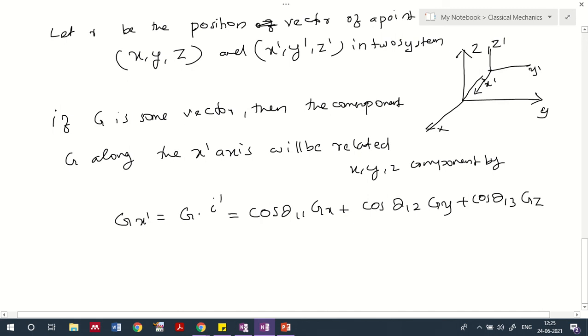And if you have some vector with a component along x dash, we have also seen how to relate that to the xyz axes.